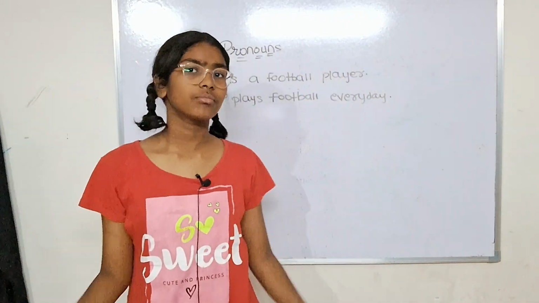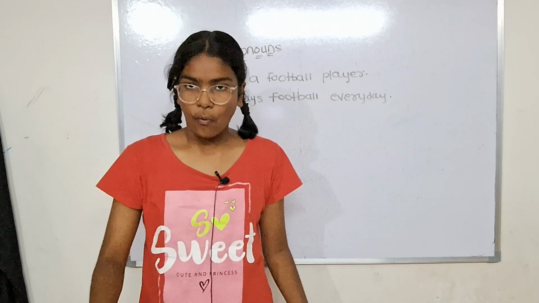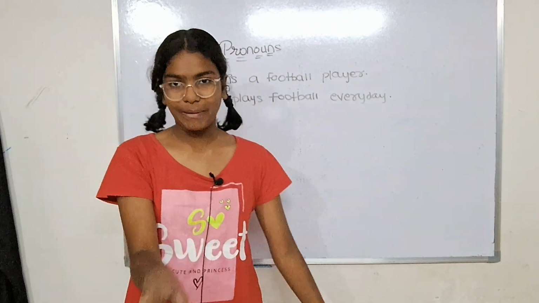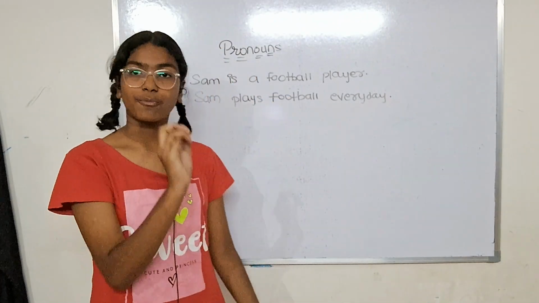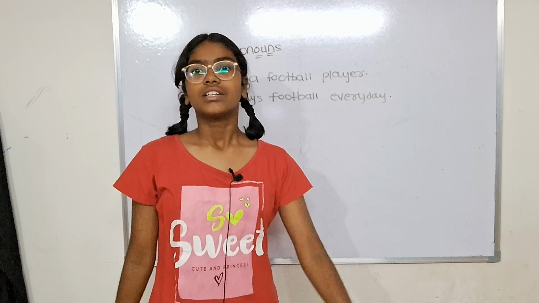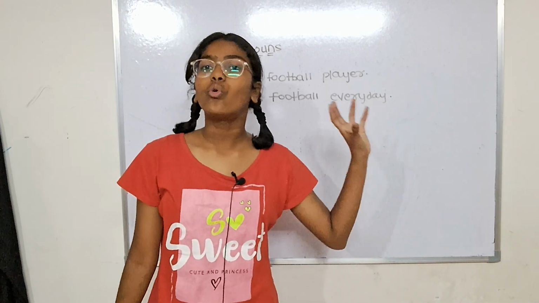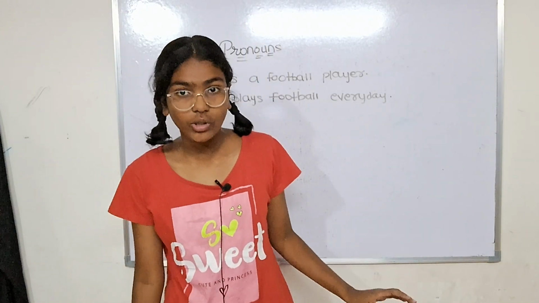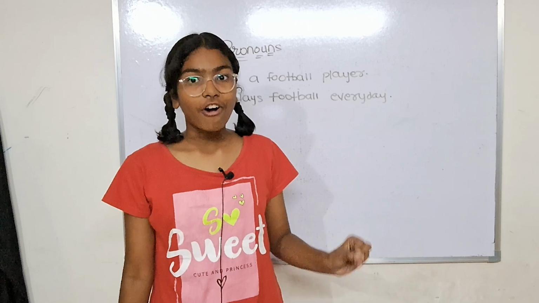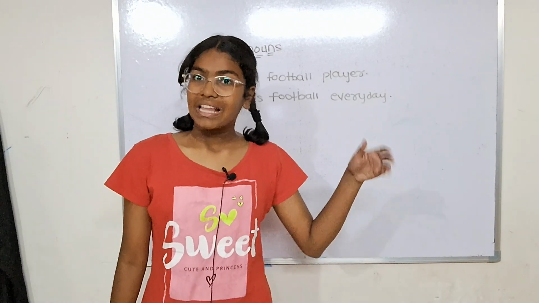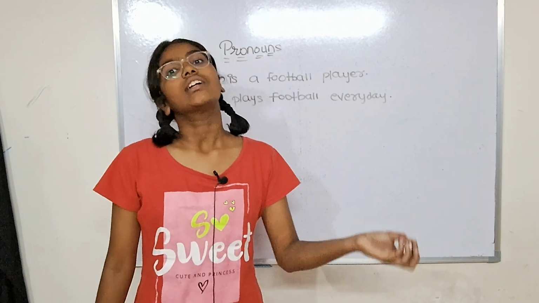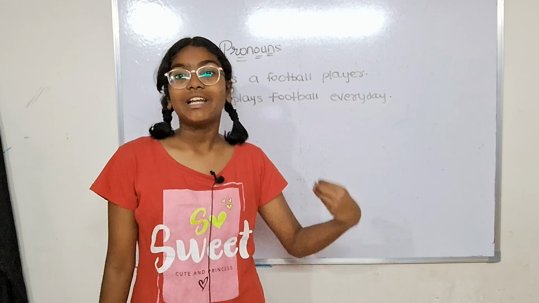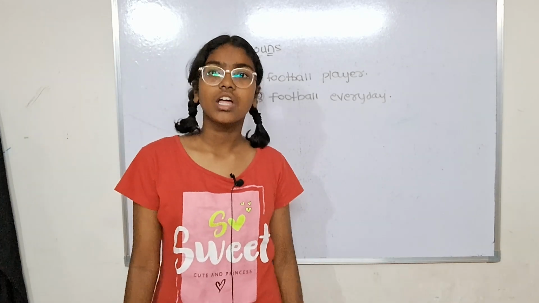Let's make a paragraph from this. Sam is a boy, Sam is a football player, Sam plays football every day, Sam loves football more than any other sport, Sam's father also likes to play football, Sam's father also plays football with him.